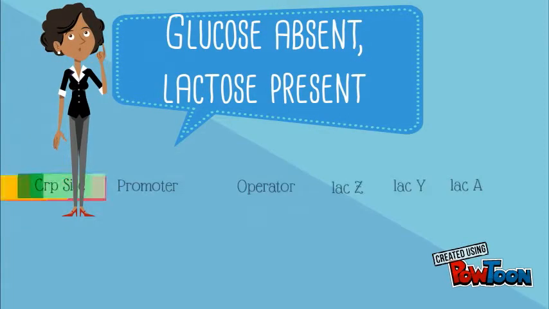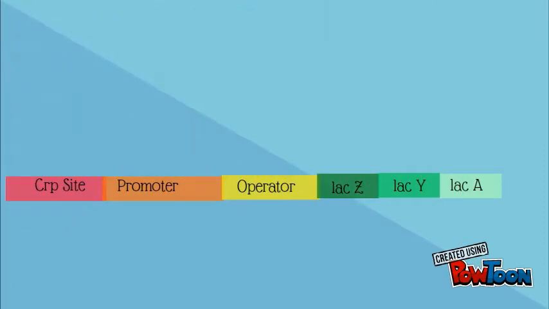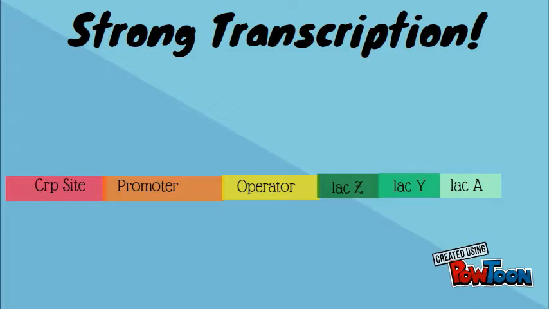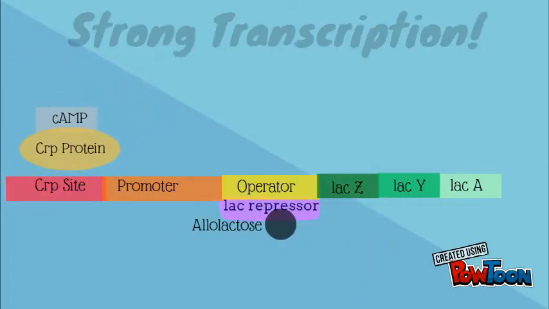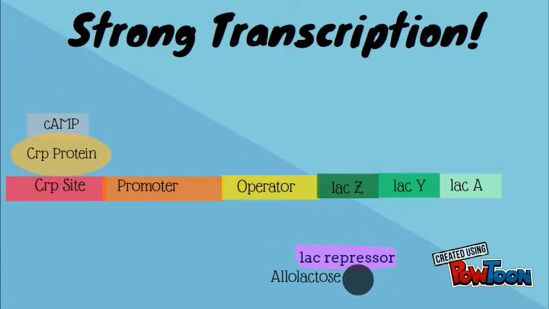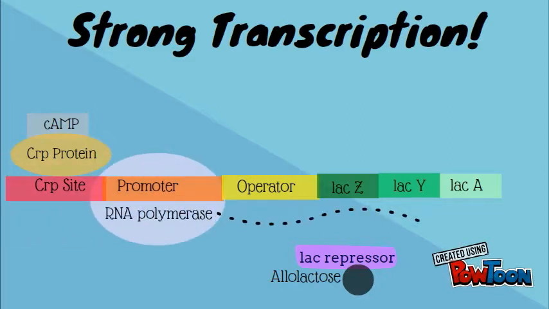When glucose is absent and lactose is present, strong transcription of the Lac Operon occurs. The Lac repressor is released from the operator because the inducer, allolactose, is present. cAMP levels are high because glucose is absent, so CRP is active and bound to the DNA. CRP helps RNA polymerase bind to the promoter, permitting high levels of transcription.